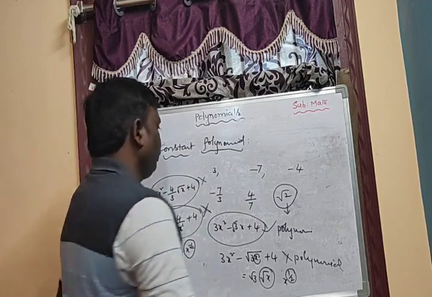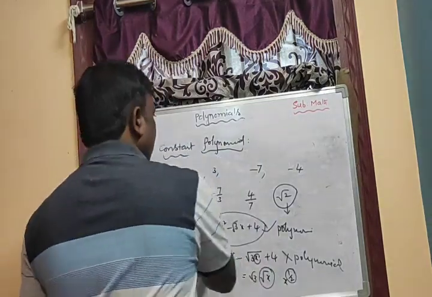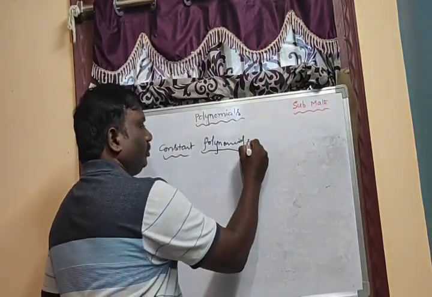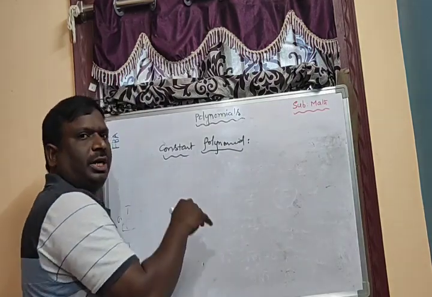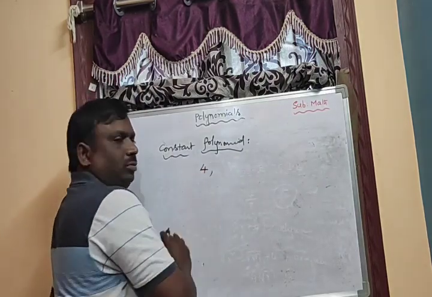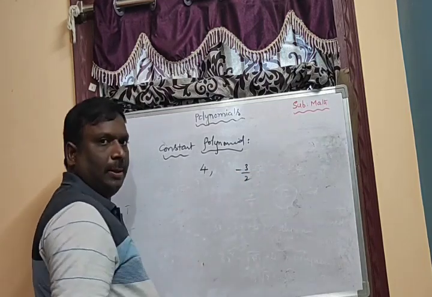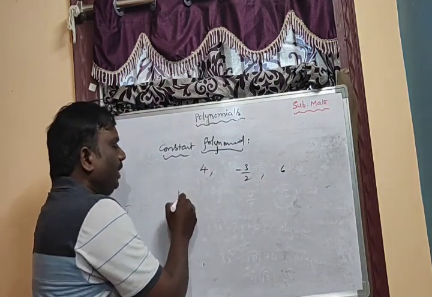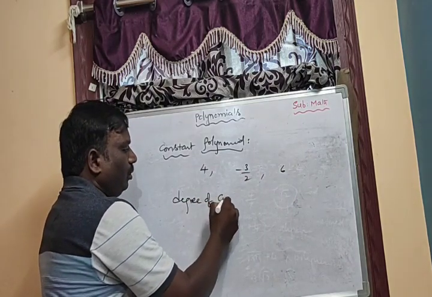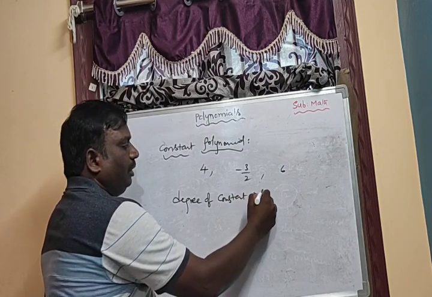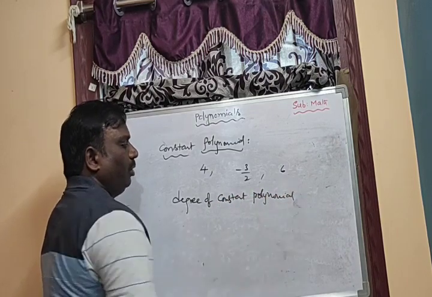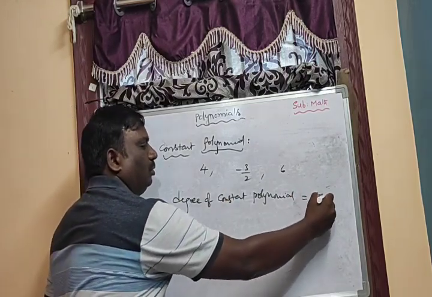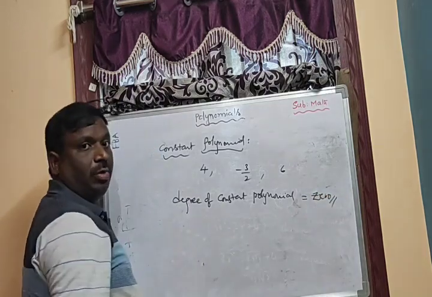Okay, so now we are discussing the constant polynomial. A constant polynomial means a polynomial which contains only a constant number, that means 4, minus 3 by 2, 6. These are all constant polynomials. What about their degree? The degree of a constant polynomial is 0.